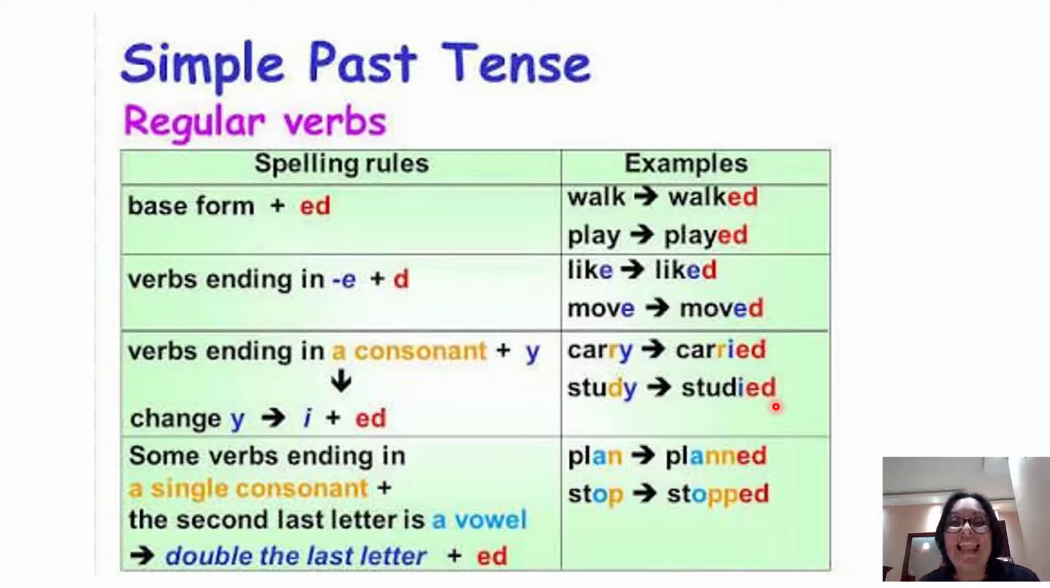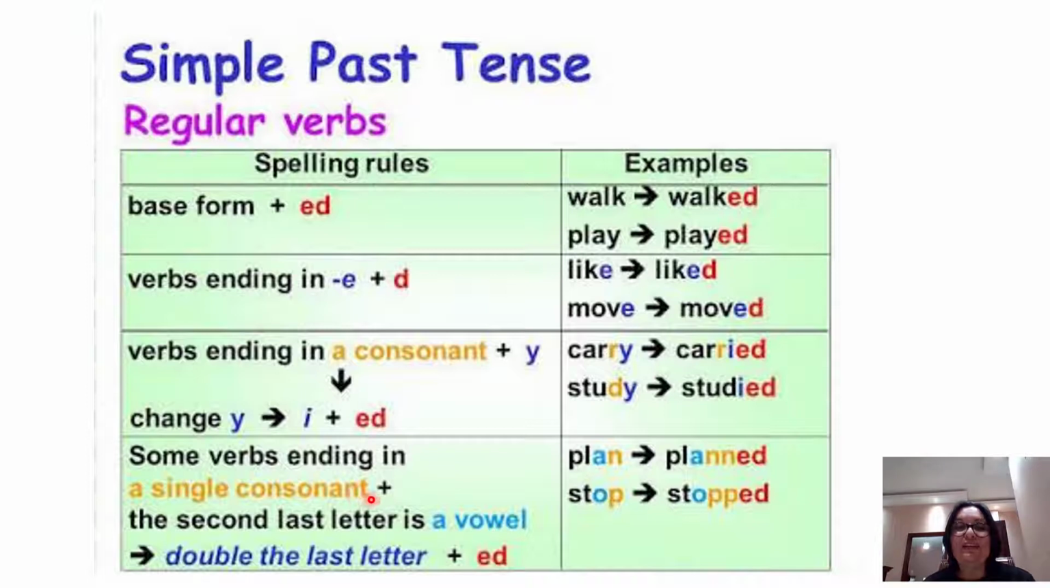But do you remember play, for example? Play, we say played. We only add ed. Here you have it, look. Why? Because before that Y, we don't have a consonant, we have a vowel. So if we have a vowel and Y, we add ed.